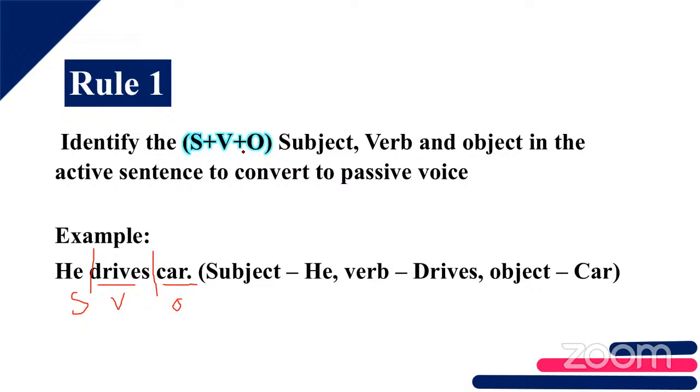At that time, you want to know what is the subject in the sentence, what is the verb, and what is the object also. You should know how to split which is the subject, which is the object, and which is the verb in the sentence. Verb you can easily identify, right? Others, you can mute yourself, Kanna.